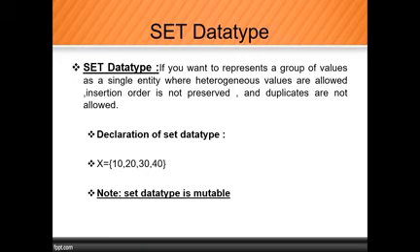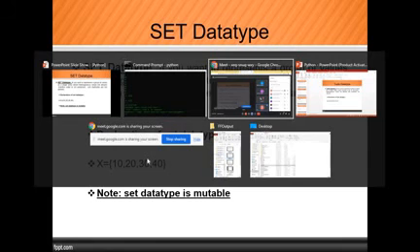How will we represent the set? We all know that list is represented by using a square bracket. Tuple is represented by using round brackets, open and close. Similarly, the concept of set is represented by using curly brace open and curly brace close. Make a note of that. Okay, so set data type is immutable. Make a note of that. It is immutable. That means we can change the content of set data type. Okay, so let's do the practical, so you will get more idea.